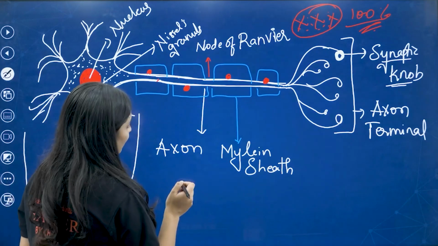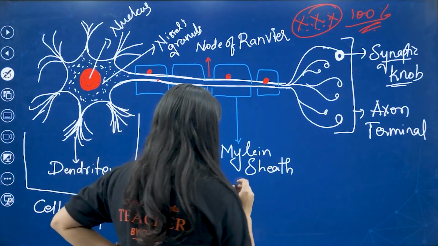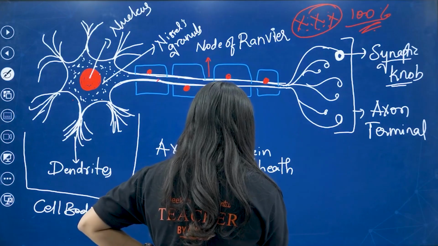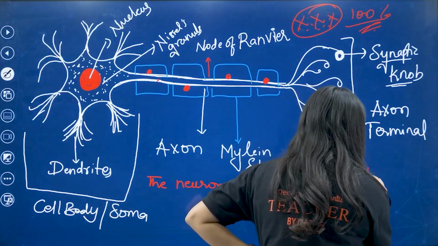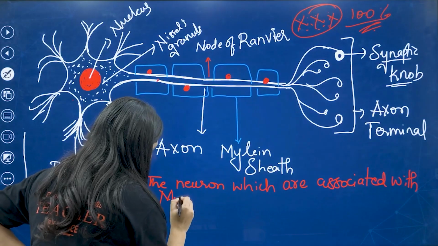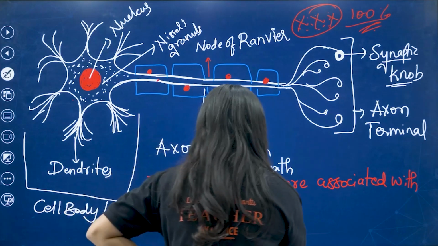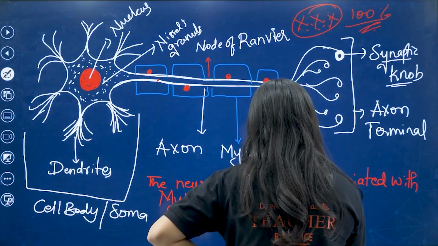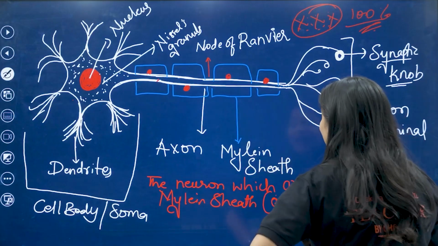The neurons which are associated with myelin sheath on the axon are called myelinated neurons.